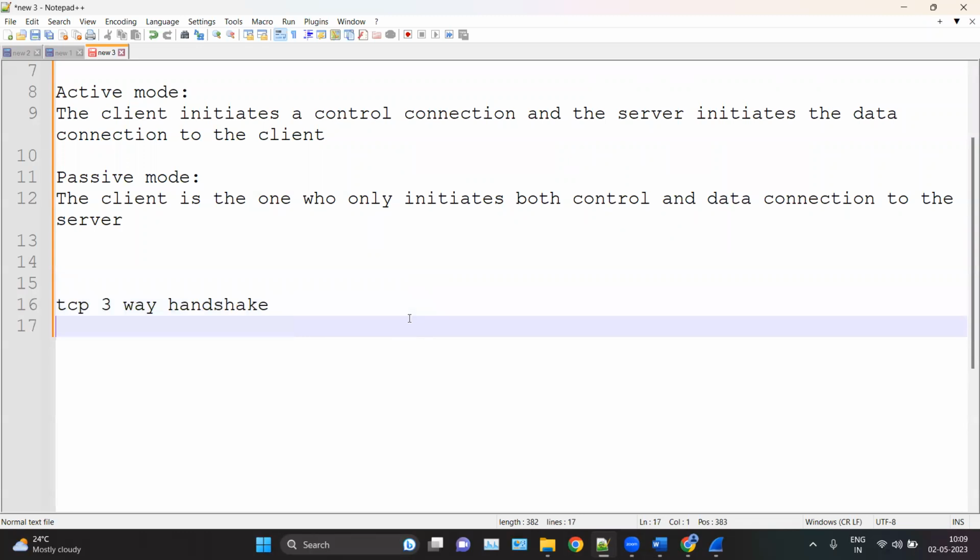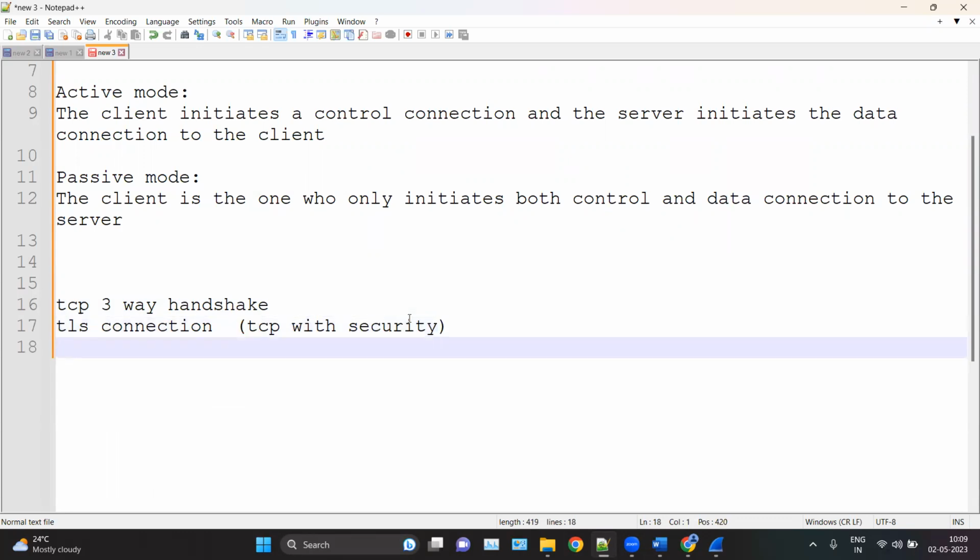But in the case of a TLS connection, we are connecting TCP with security. In a TLS connection, first we have the three-way handshake packets.